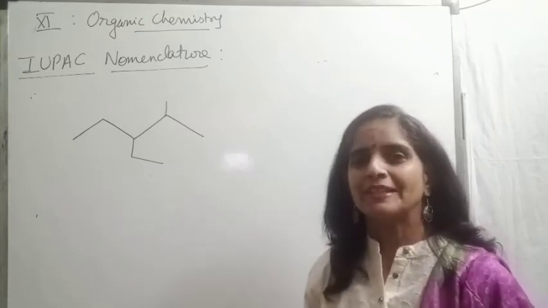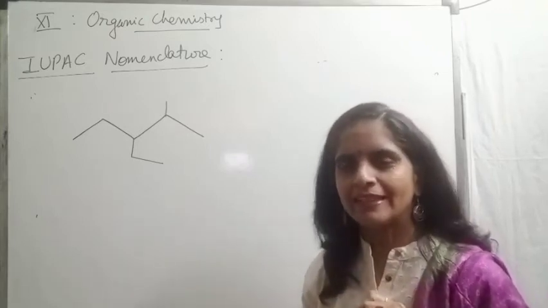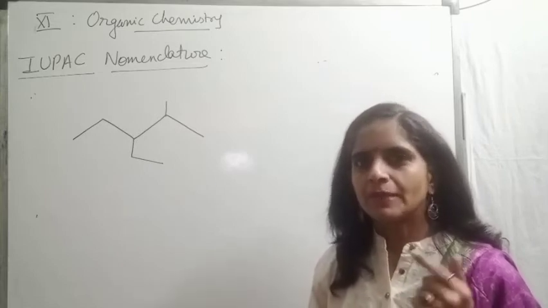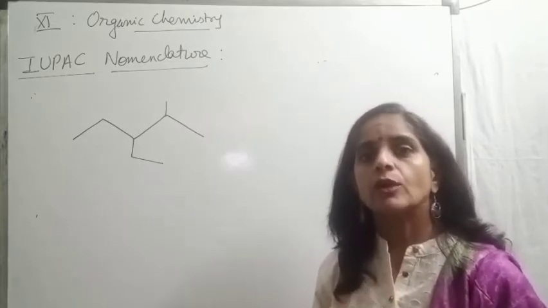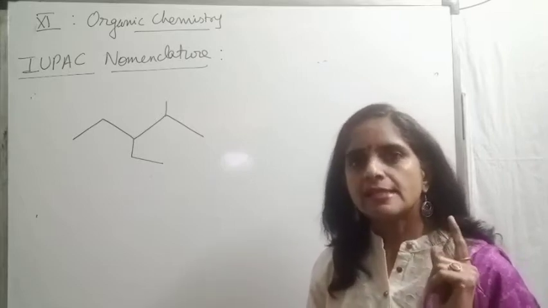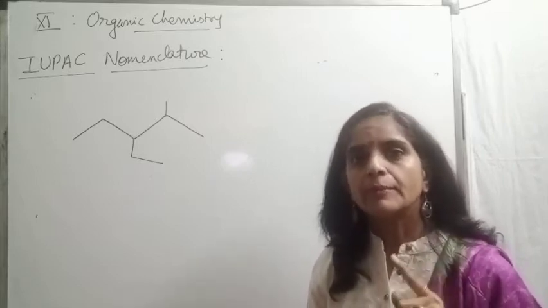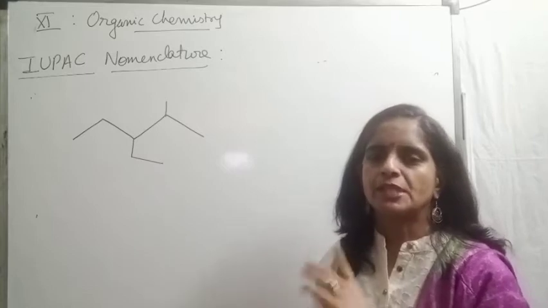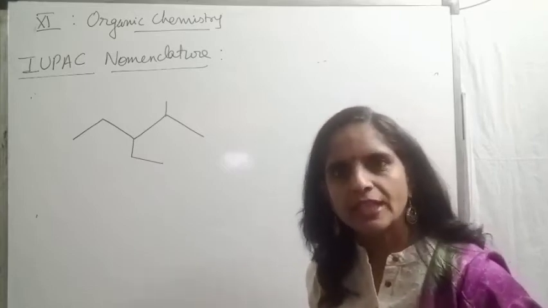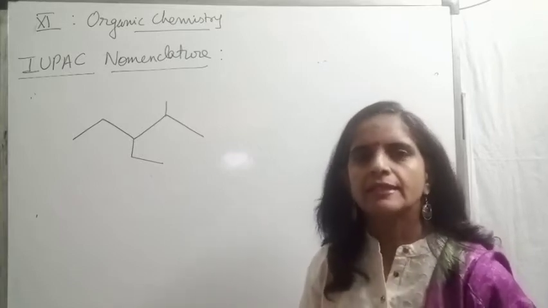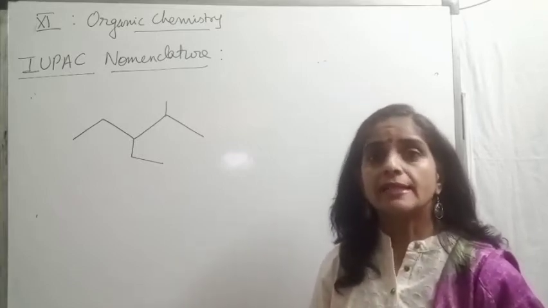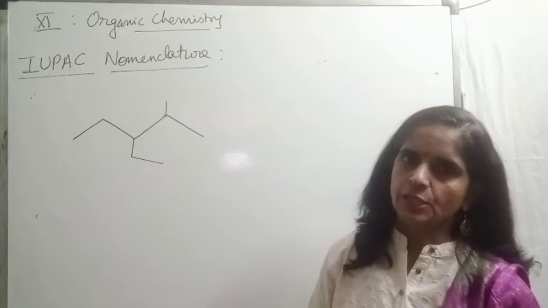Now what is the rule? First rule, longest possible chain. Second rule, please write it. Whenever we have more than one chain of the same length, select that chain having the maximum number of substituents. Written, children? Whenever we have more than one chain of the same length, select the chain with the maximum number of substituents.